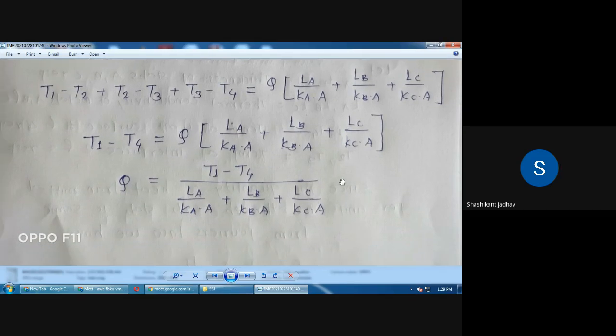So this is the heat conduction through the composite wall. This is the standard equation for the heat conduction through the composite wall. Okay. So we know that LA upon K into A म्हणजे काय असणार आहे? Thermal resistance of plate A. Then LB upon KB into A is nothing but thermal resistance for the plate B, and LC upon KC into A is nothing but thermal resistance for the plate C.